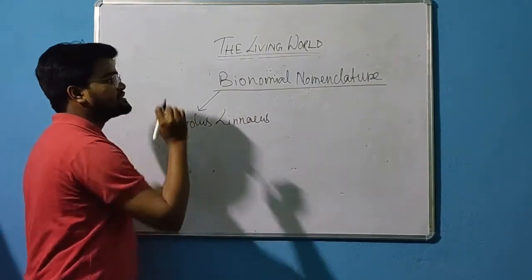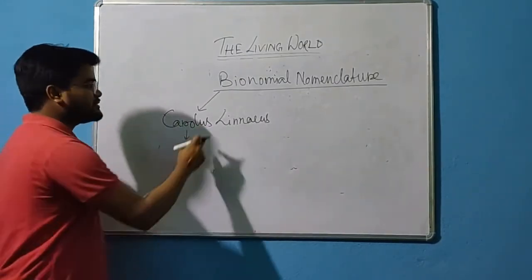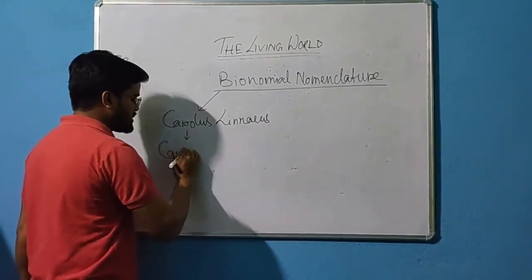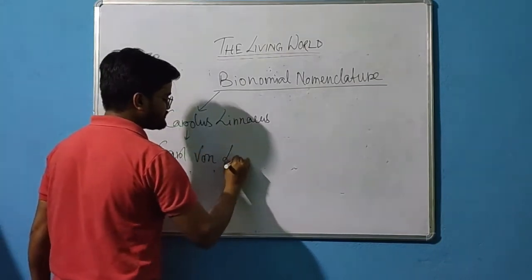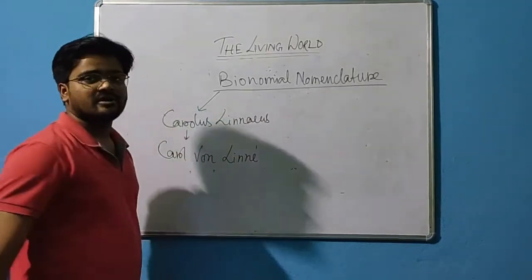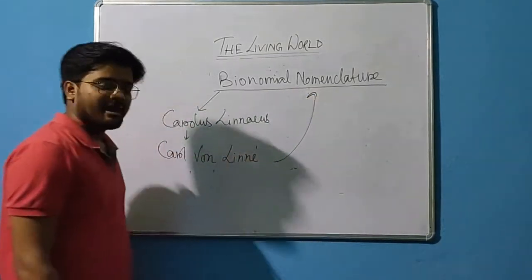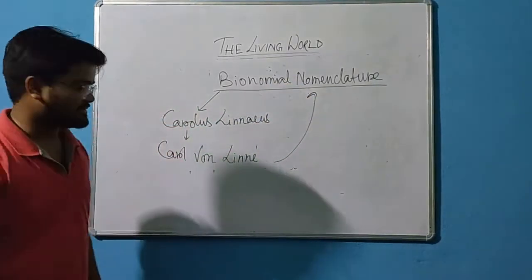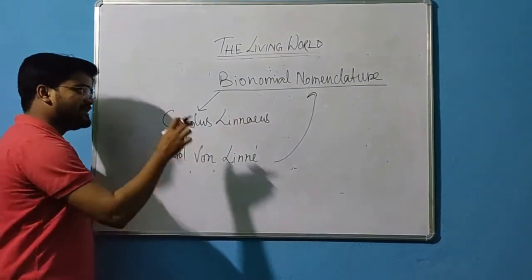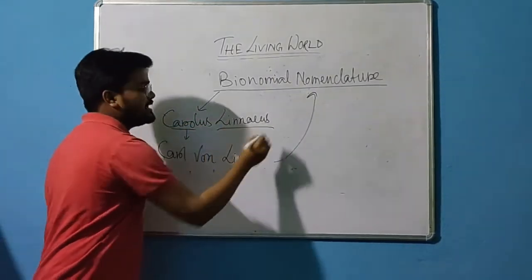Carolus Linnaeus first proposed this binomial nomenclature, but Carolus Linnaeus is not his real name. His real name was Carl von Linné. That is his original name. When he proposed binomial nomenclature and it got universally accepted, he was so dedicated to it that he also changed his name into a binomial term, Carolus Linnaeus.